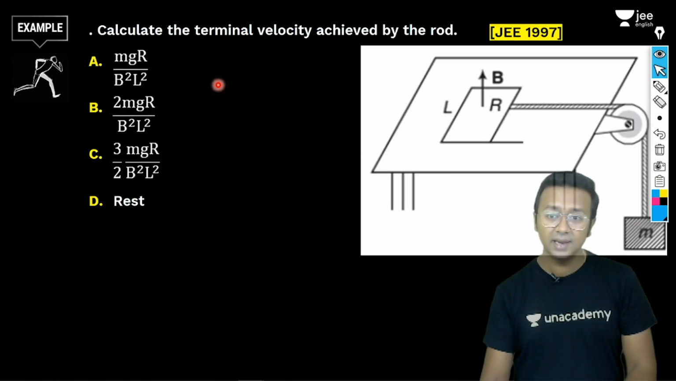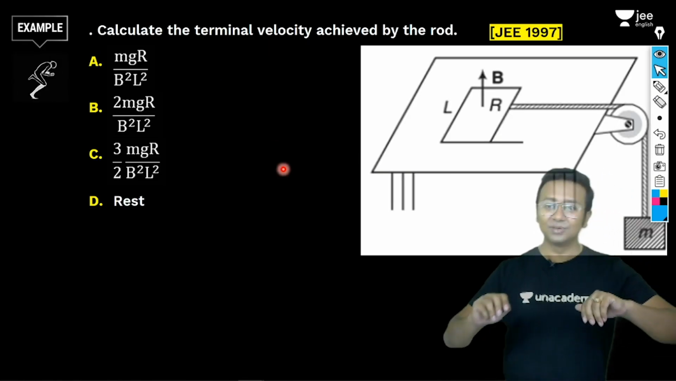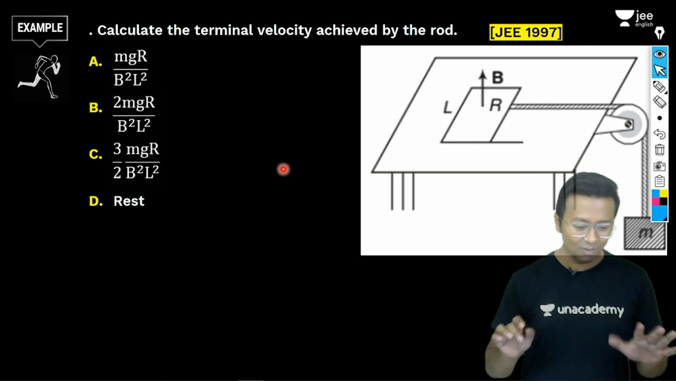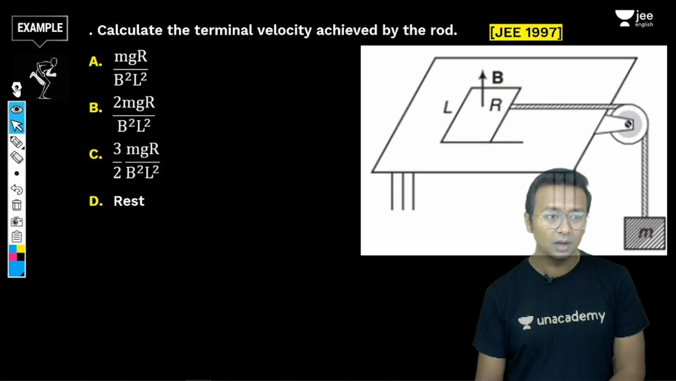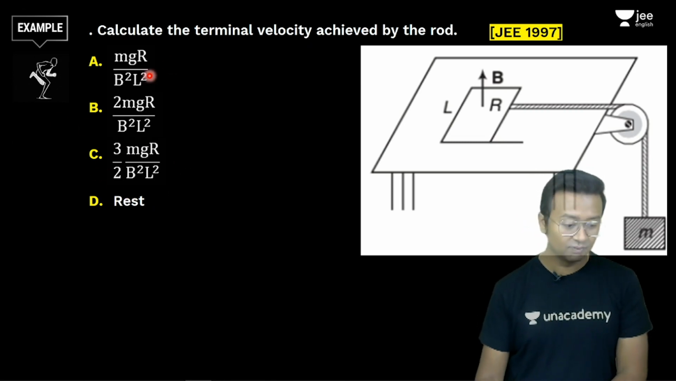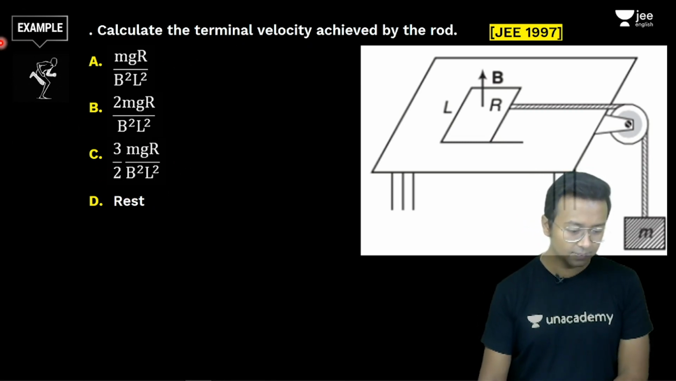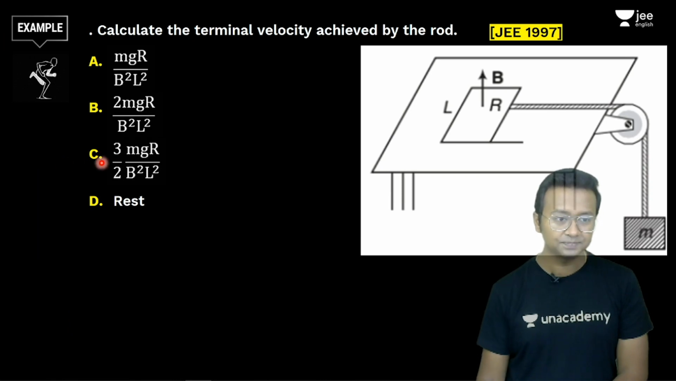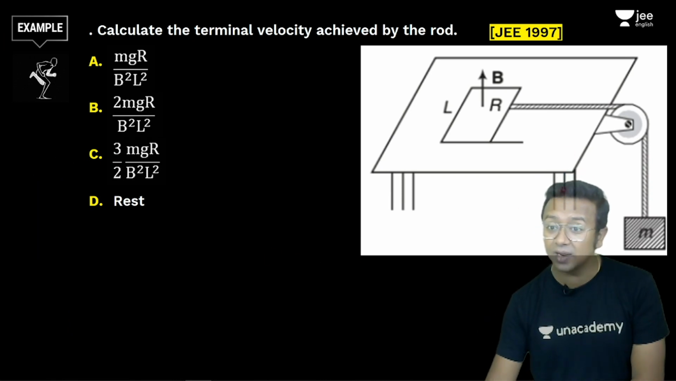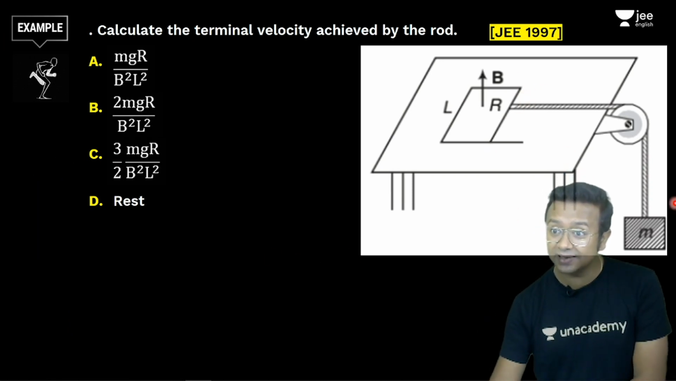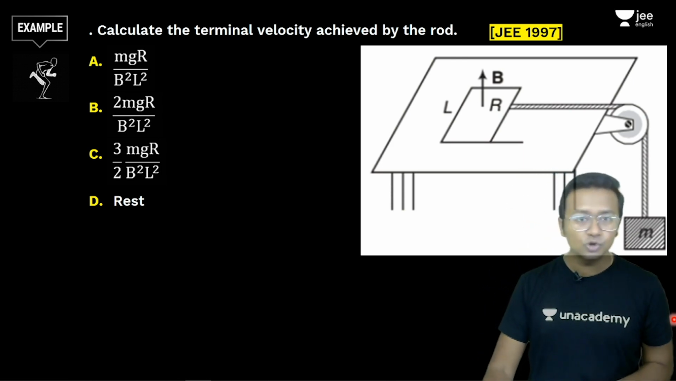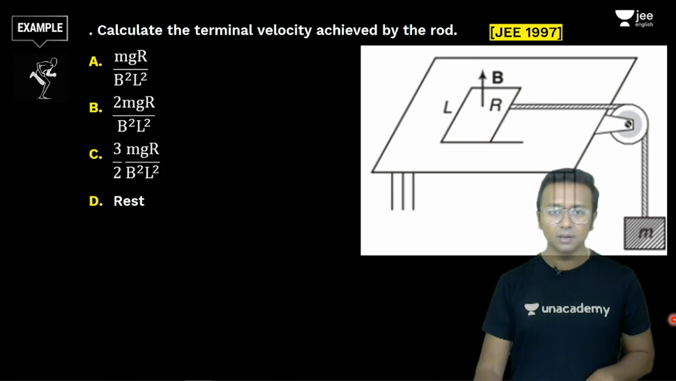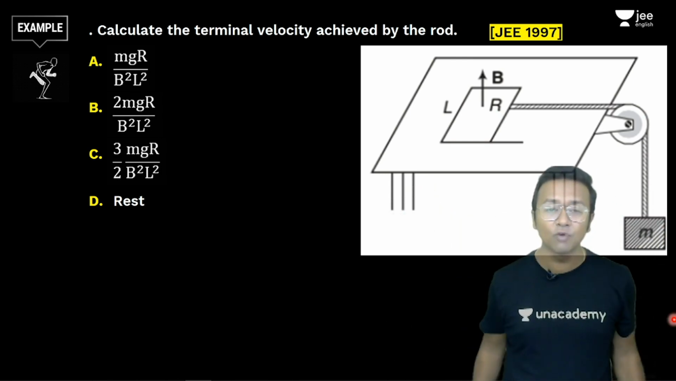Okay, moving ahead, we have this. Wow, this is a super interesting problem. Now, what is there in this particular problem? Let me just explain this to you. We need to calculate the terminal velocity of this rod in this arrangement. Now, with the mechanics and also your EMI, your mind can go for a blast.